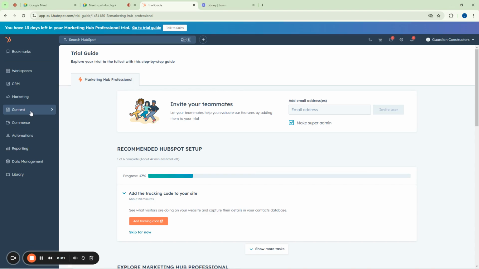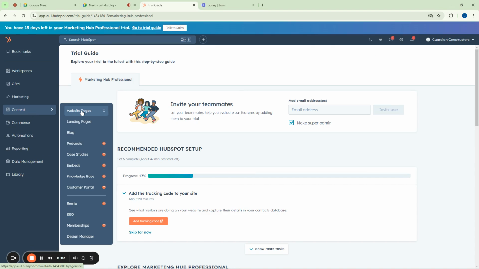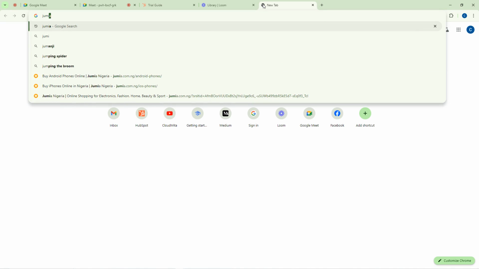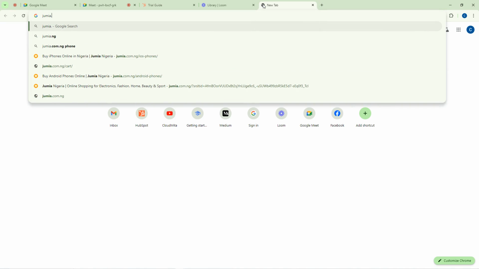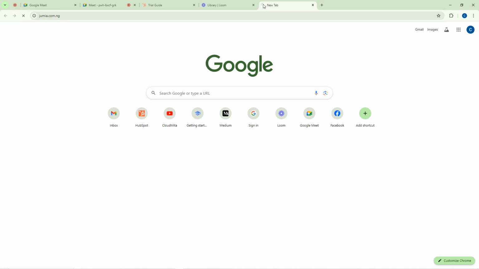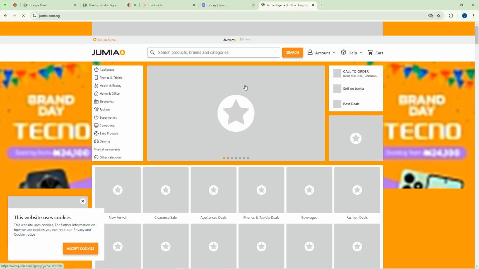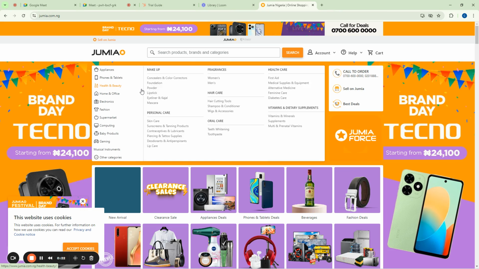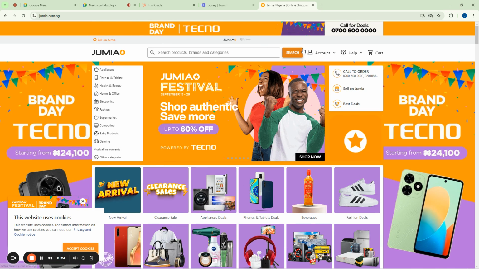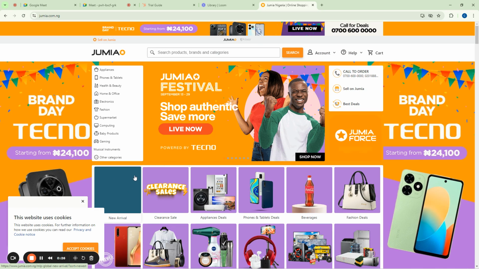A job for you. What is website pages? Website pages actually is more or less like your website. Okay, just as you have here now, and here we have jumia.com.ng, where we buy things like phones, mattress, generators, and all of that. This is a website here right now, and we can actually replicate something like this inside HubSpot, but